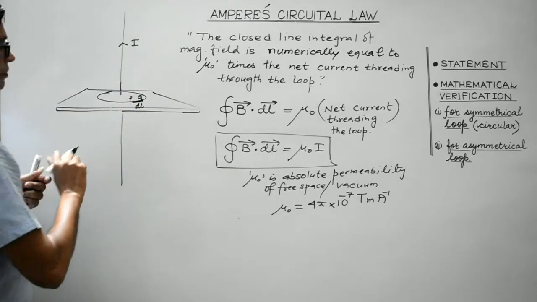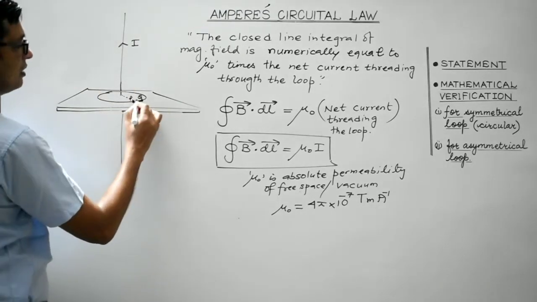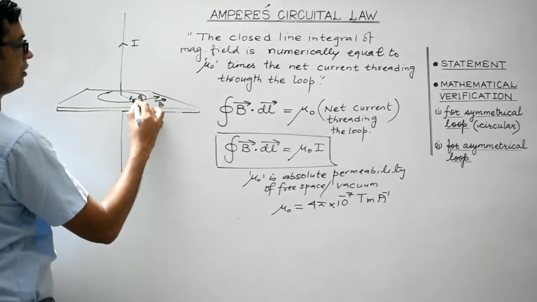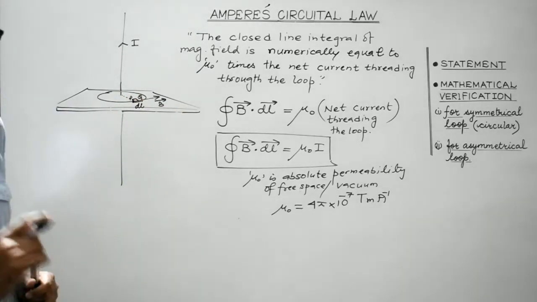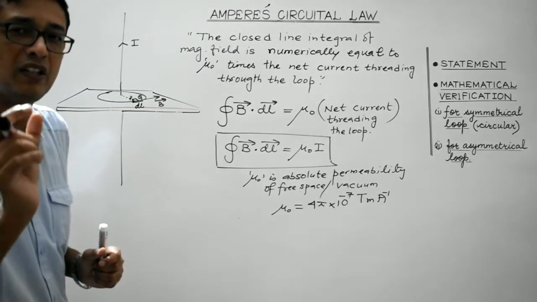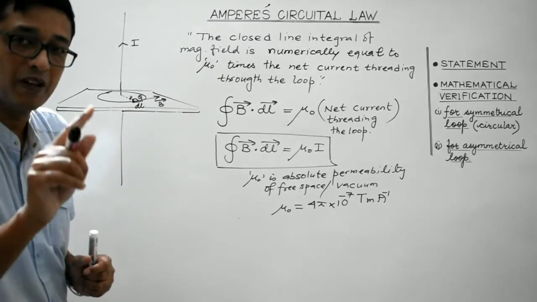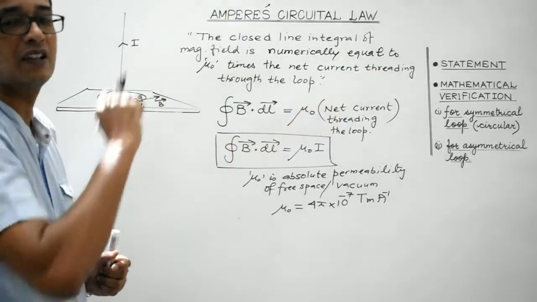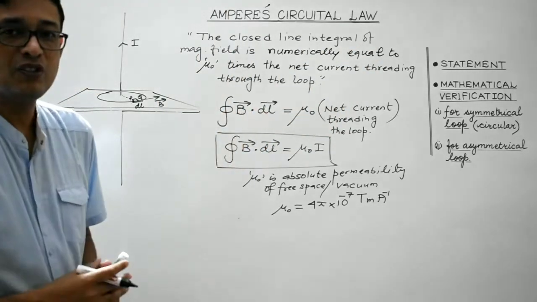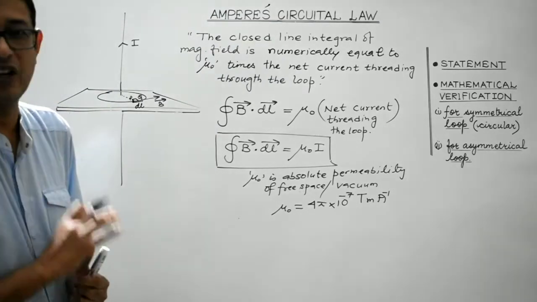It will be like this. So due to this current carrying conductor, the magnetic field at this point would be like this, tangential, right? So here dl, which is the elementary, infinitesimally small portion of the loop, is to be measured along the direction of the magnetic field wherever possible, so that the angle between the magnetic field and dl vector becomes 0. So the dot product in such a case will get eliminated because cos 0 is 1.